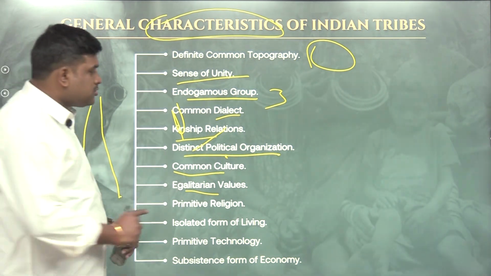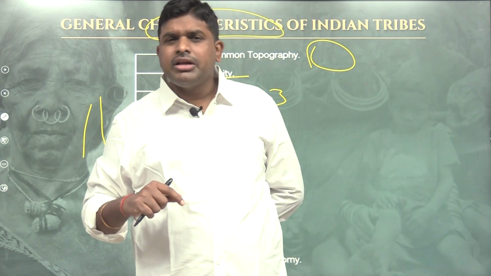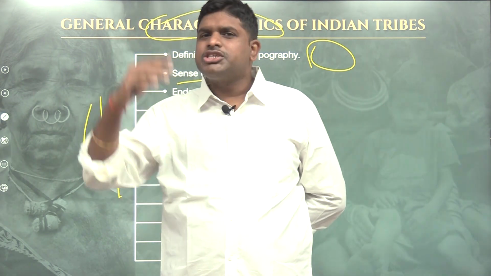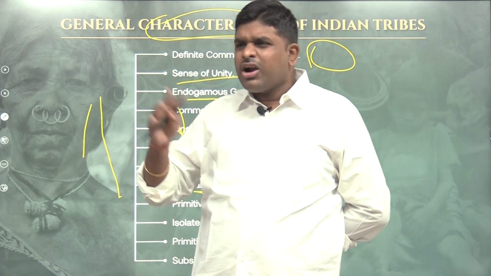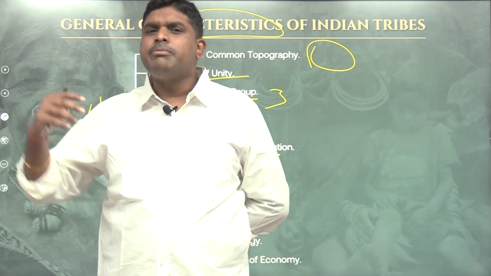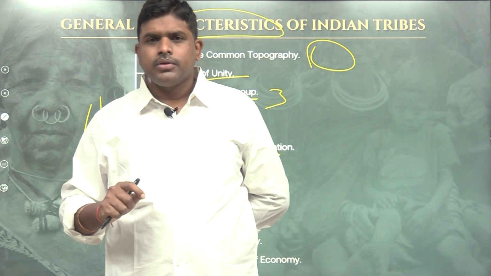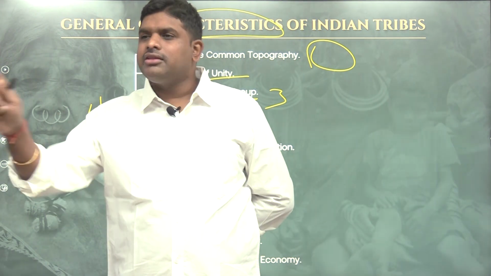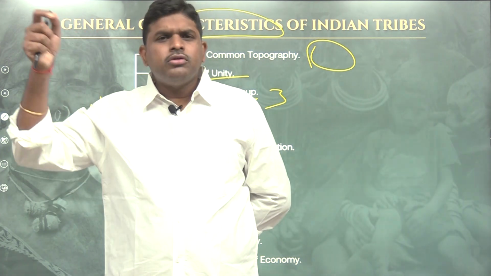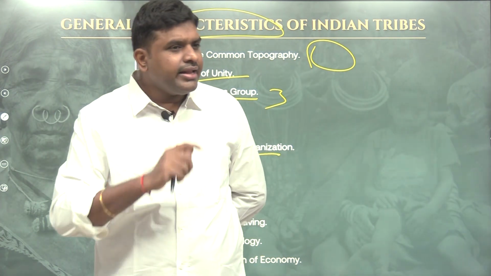Egalitarian values, this is very important. Almost 95% of the tribal communities have egalitarian societies. They are not like our society, like Brahmana, Kshatriya, Vaishya, Shudra. They are not like our societies, economically rich or economically poor. They are not like our societies, bourgeois and laborers. Egalitarian society. Everyone is equal with another man. In a tribe, they follow equality. The concept that one is superior and another is inferior is not at all present. It's an egalitarian society.